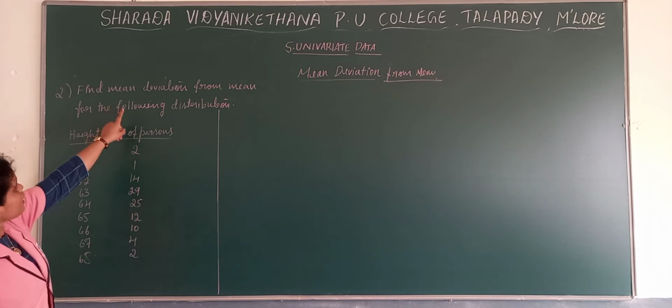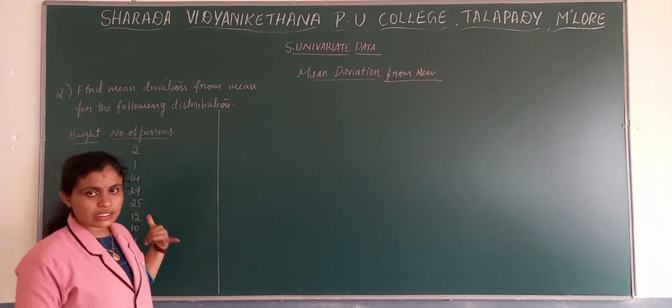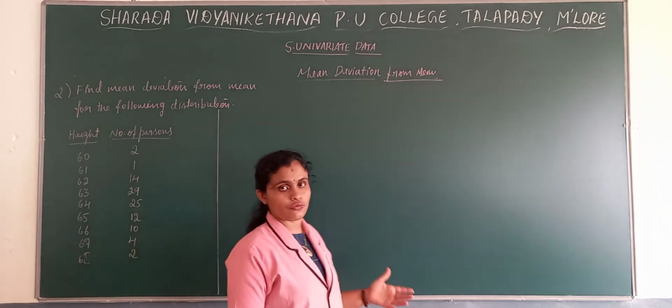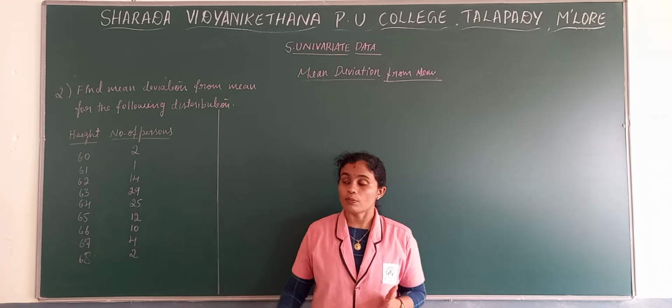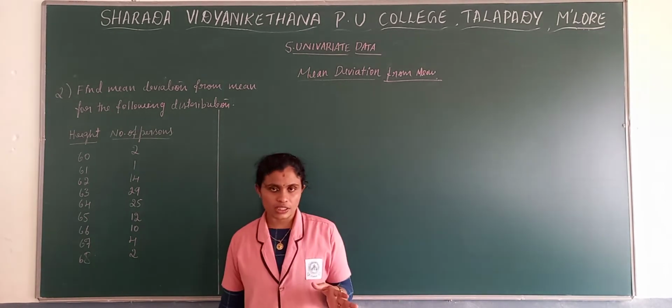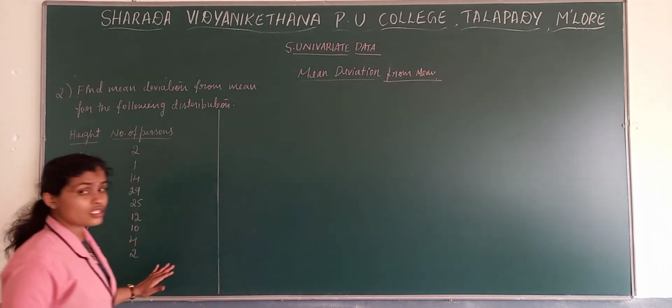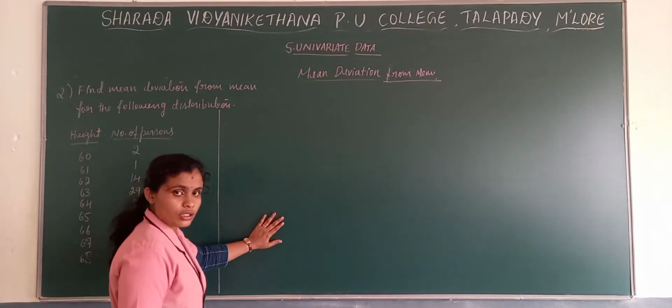Here they have asked: find the mean deviation from mean for the following distribution. They did not mention anything about the coefficient. So it's not necessary that we calculate the coefficient for all problems. Here they have not mentioned it, but if we calculate it also, it doesn't go wrong. So it is better to calculate the mean deviation from mean as well as the coefficient for all problems.